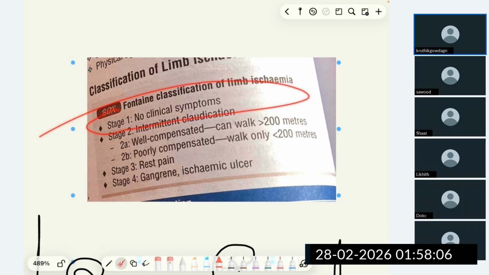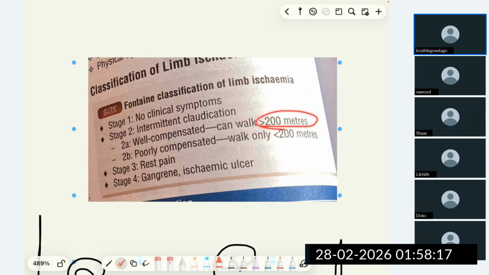In stage 2, the patient experiences intermittent claudication. If the claudication distance is more than 200 meters, it is called 2A. If the claudication distance is less than 200 meters, it is called 2B. If the patient has rest pain, it's called stage 3. If the patient has gangrene and ischemic ulcer, it is called stage 4. This is the Fontaine classification of limb ischemia.